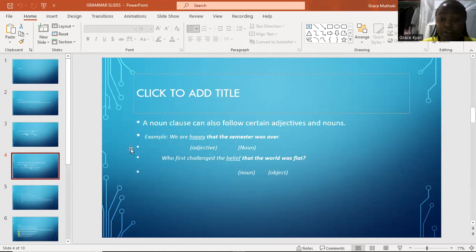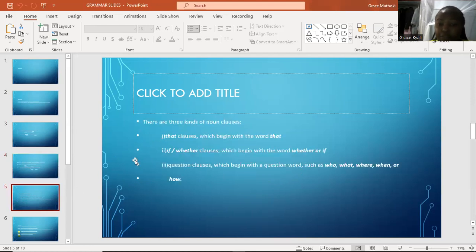So a noun clause can also follow certain adjectives and nouns. Example, we are happy that the semester was over. Our adjective here is happy, and the noun clause is the semester was over. Another sentence, who first challenged the belief that the world was flat? Belief becomes the noun, and the world was flat becomes the object.